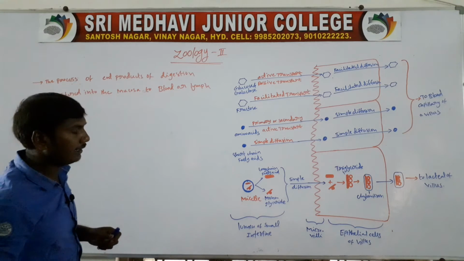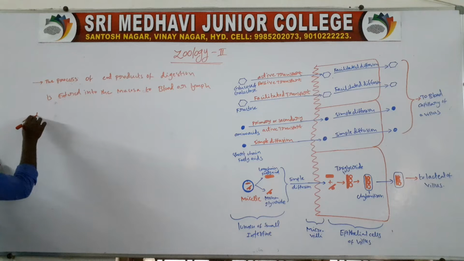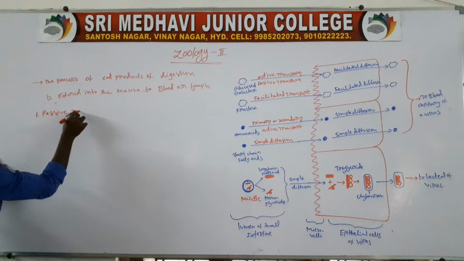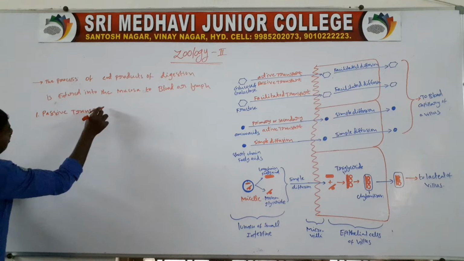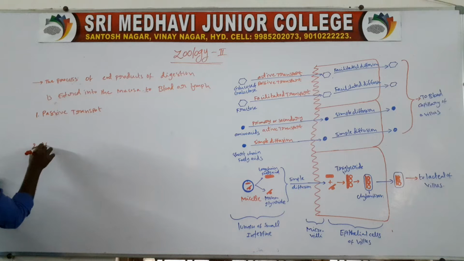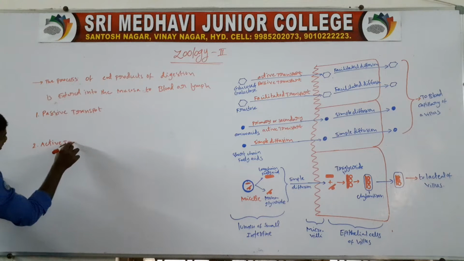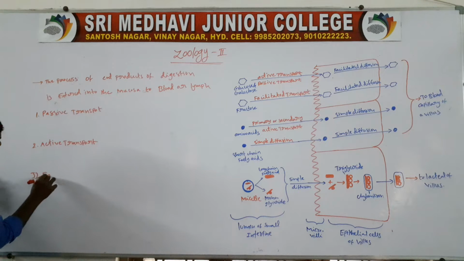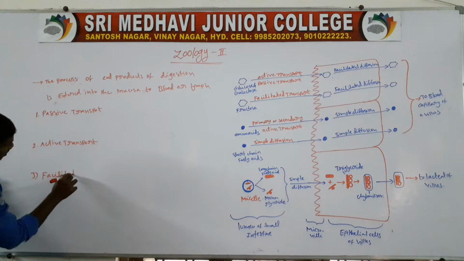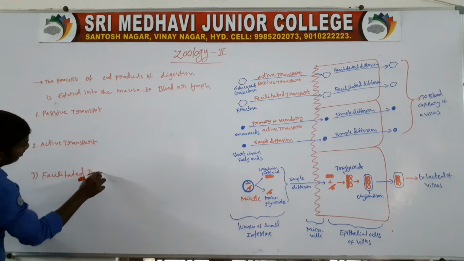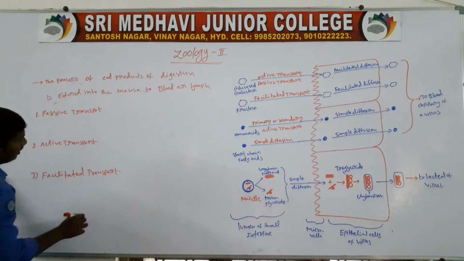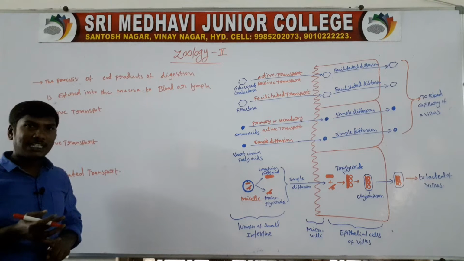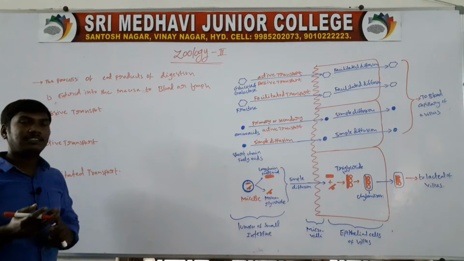The absorption process has three types: passive transport, active transport, and facilitated transport.